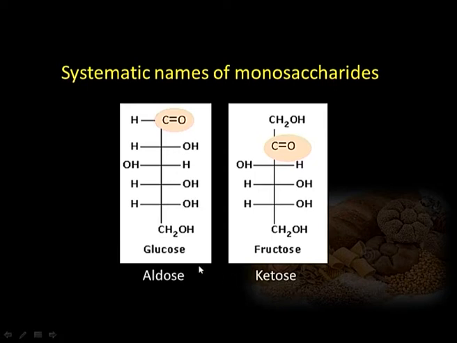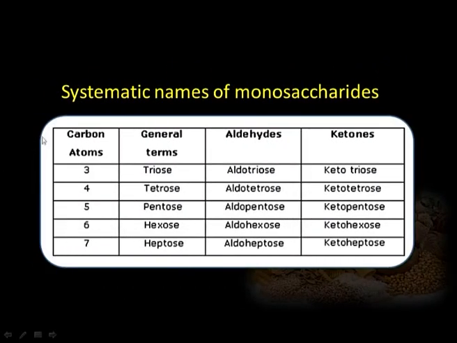Then further we add in the name the total number of carbon atoms in the chain constituting that particular monosaccharide. Such as if there are 3 carbon atoms, it will be named as triose. A 4 carbon sugar will be named as tetrose, 5 carbon pentose, 6 carbon hexose, 7 carbon heptose.